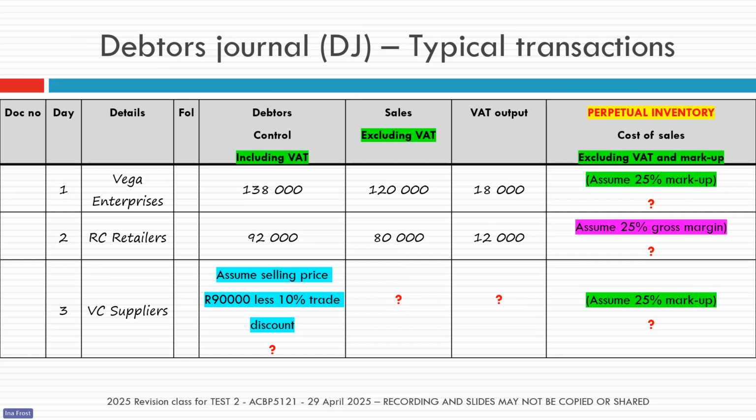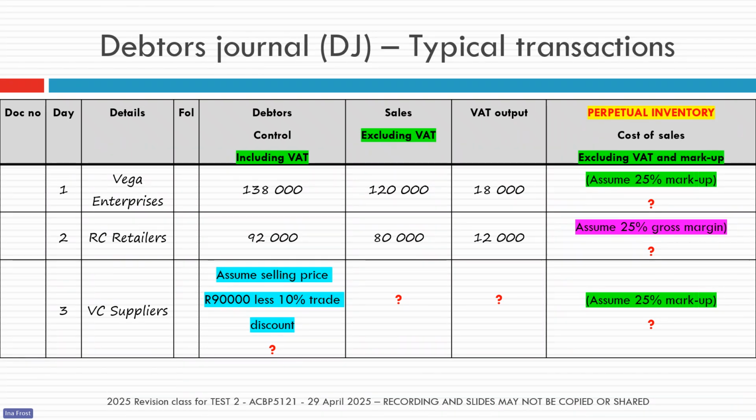But I think this is the slide everyone has been waiting for this morning. This is the one where we're going to quickly see if you do still remember how to do your markup and gross margin calculations. So this is a little exercise then. This is a debtor's journal, and I want to see if you can still remember all your Learning Unit 3 calculations. So this is the point where Salama and I are going to sit back. We're going to take a sip of tea, and we're going to put the work into your hands.